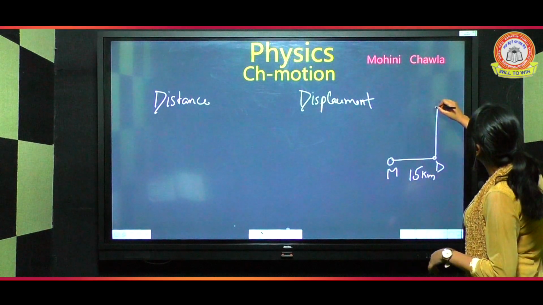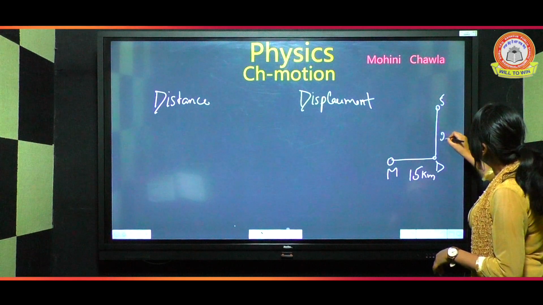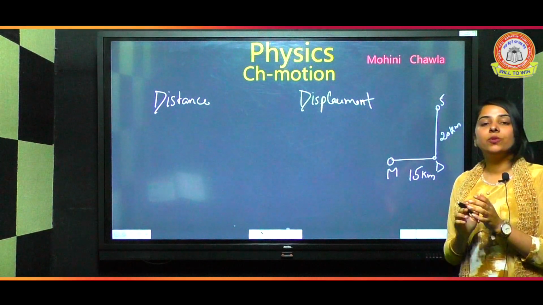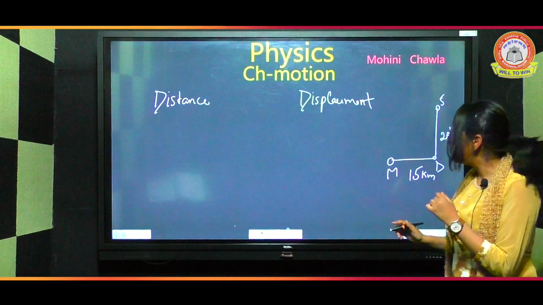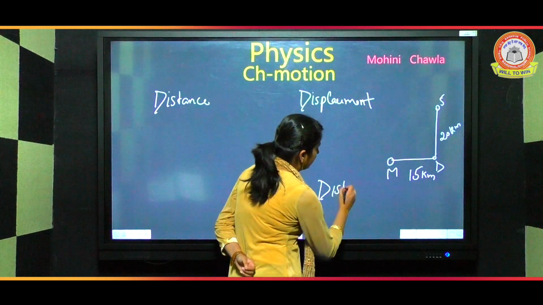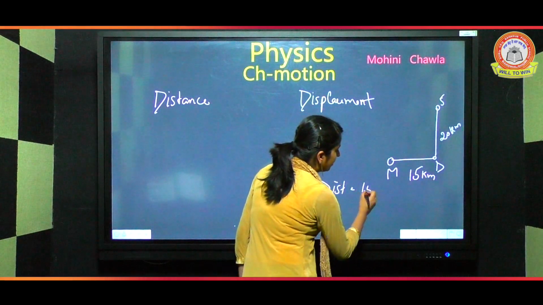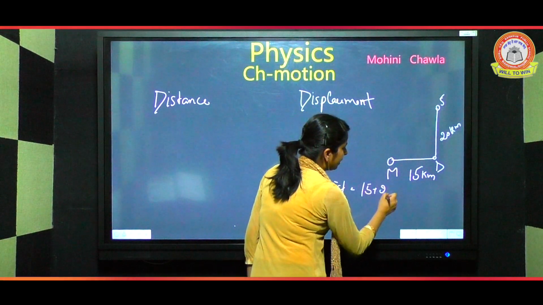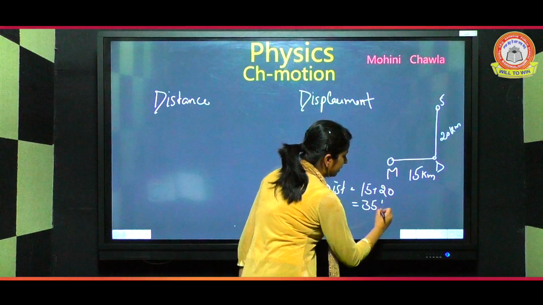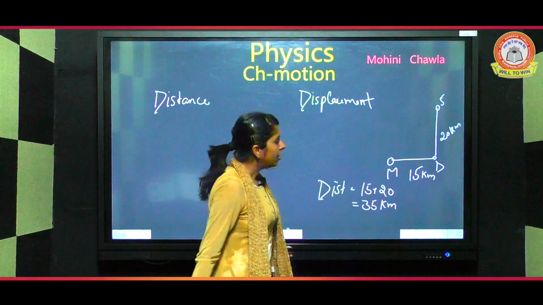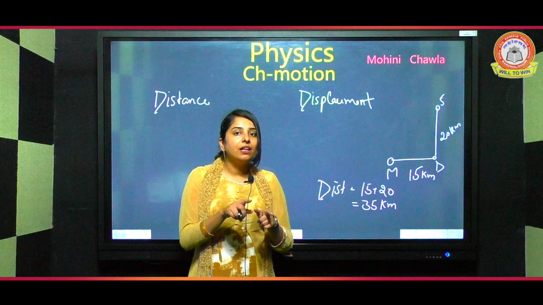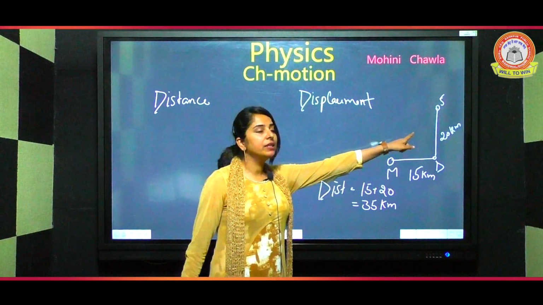Now I am going to Sangrur. This is approximately 20 kilometers. Now if I need to calculate how much distance I cover, how will I calculate? Distance is 15 plus 20. It comes out to be 35 kilometers. Now how can I know that this is my distance? The actual path I covered, that is considered to be the distance.